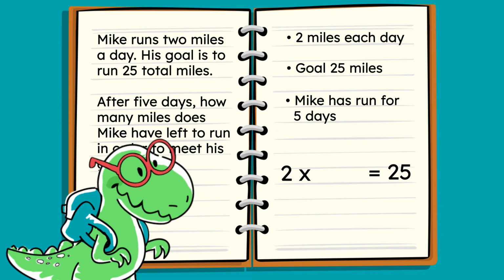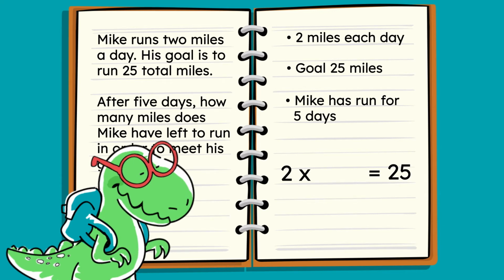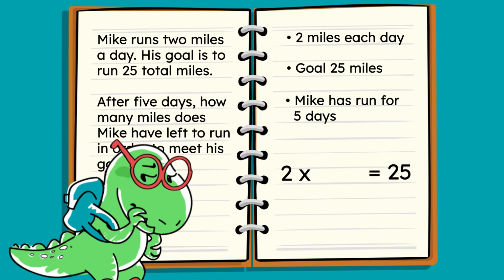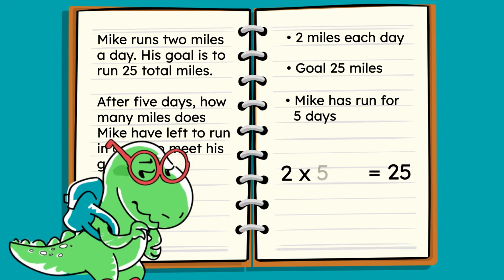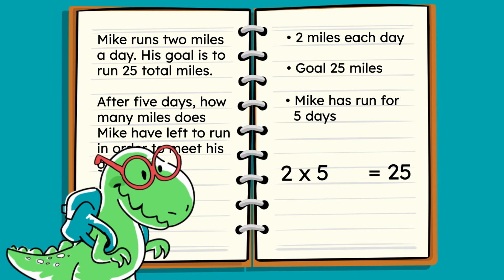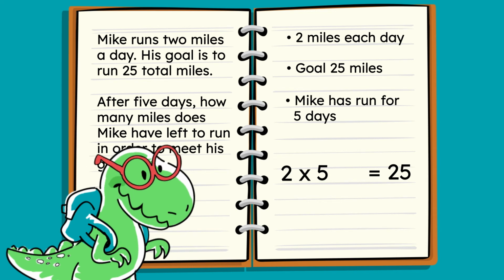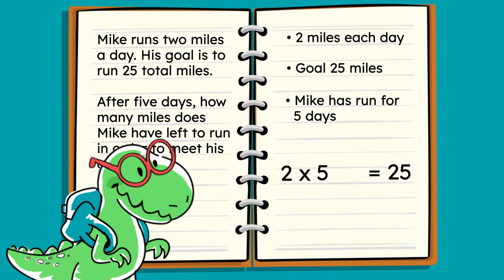Let's represent the remaining information. After 5 days, how many miles does he have left to run? On your paper, please write 5 after 2 times in that space. Don't forget, we still have to represent the unknown in that space as well. Your paper should look like my example on the screen. 2 times 5 space equals 25.